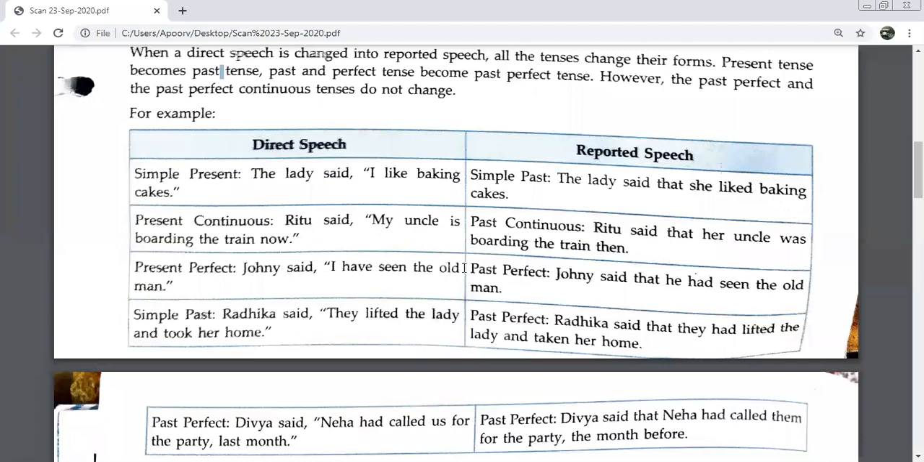And what was the second change we did? Present continuous to past continuous.